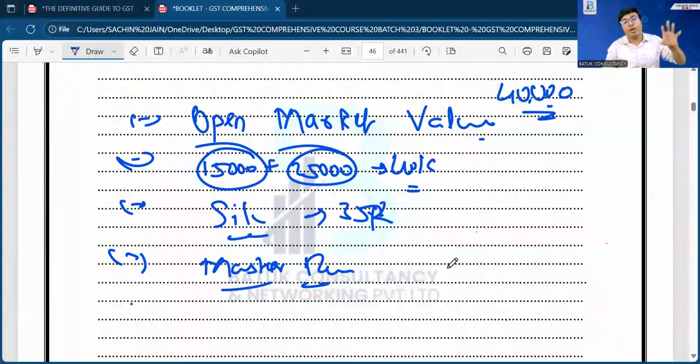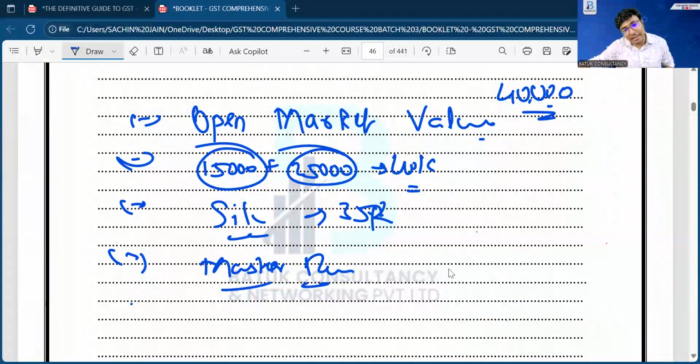So if I'm not able to decide the value through the normal section, in case price is not the sole consideration, in that case, you can decide the value as per the open market value. Suppose the open market value is 40,000 rupees. If the open market value is not available, in that case, money plus monetary consideration. And if the money plus monetary consideration is also not available, in such a scenario, I can go with this similar kind, quality and quantity. And if the same is not available, in that case, the government is saying that Mr. Sachin will provide you one master rule to determine the value of supply.